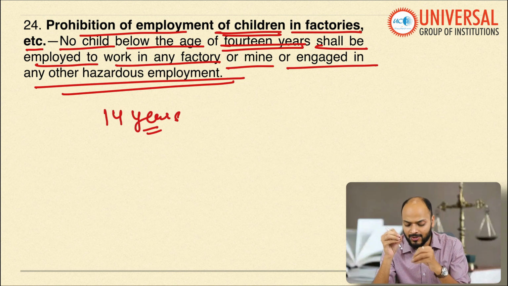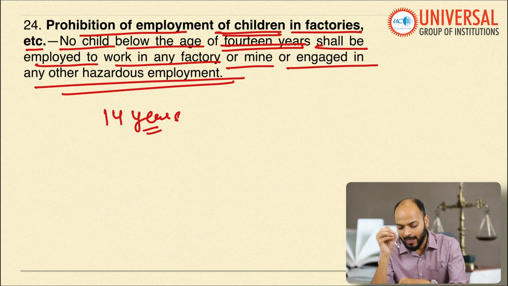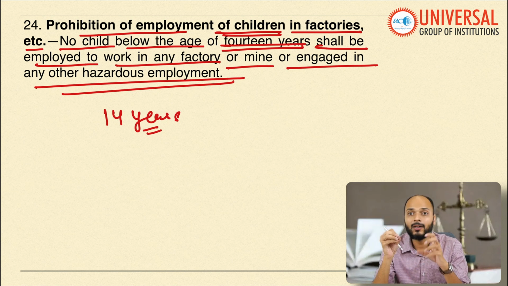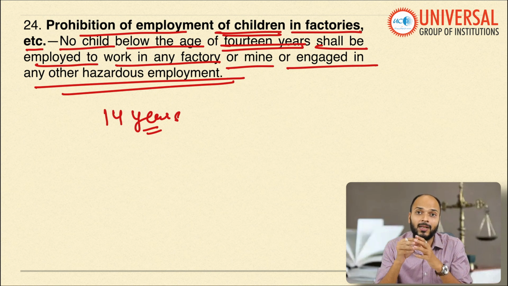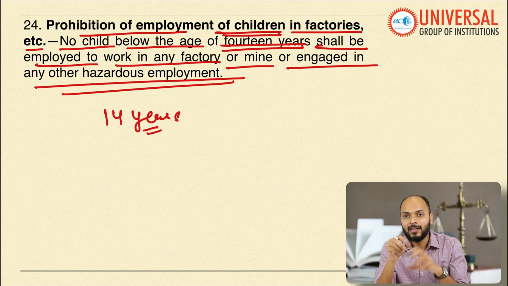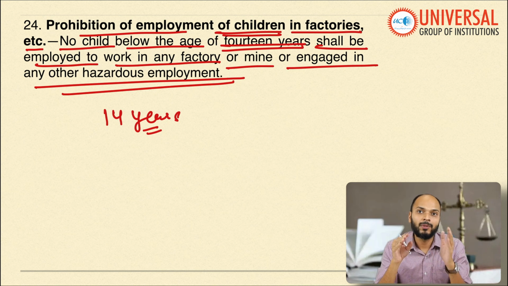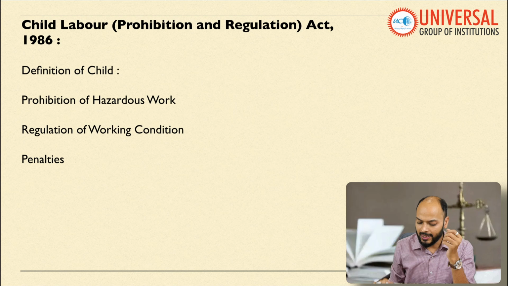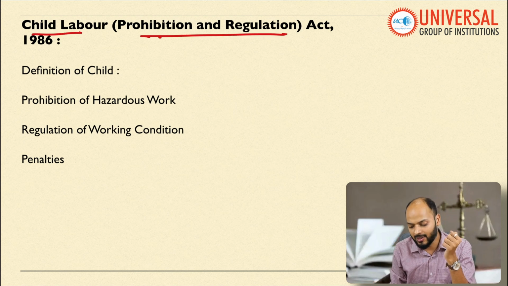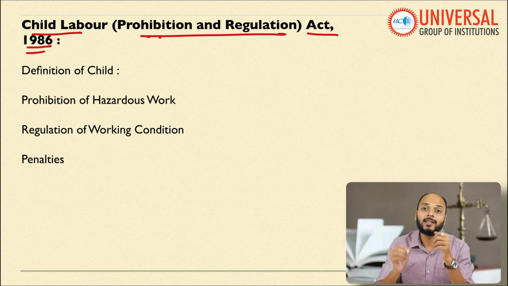It further says such child cannot be employed in any factory or mine or any other hazardous employment, meaning only in hazardous employment children cannot work, but in non-hazardous employment children can work, and this is not prohibited under article 24. So in order to implement this particular fundamental right, later on Parliament had also passed a law, the Child Labour Prohibition and Regulation Act of 1986.